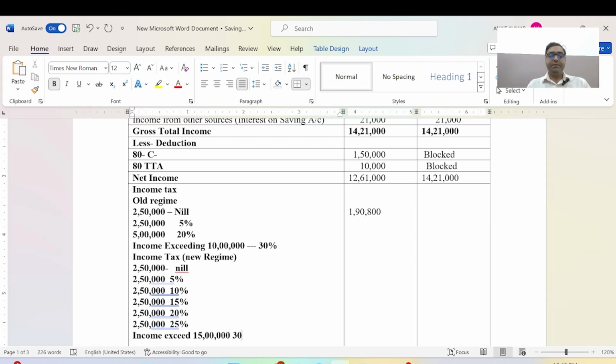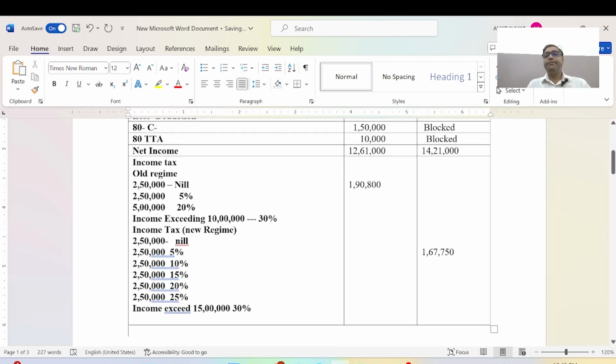Here, in the old regime it was 30%, but its amount is 10 lakh rupees. Now we will see, as per the new tax regime, the amount of calculation is 1 lakh 67,750 rupees. And this is the rebate here.